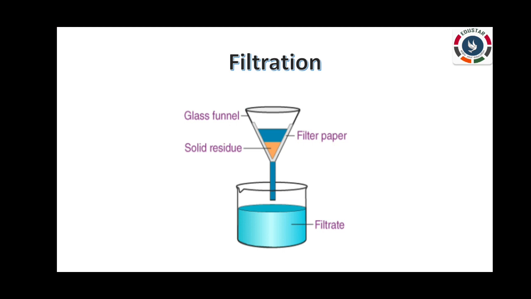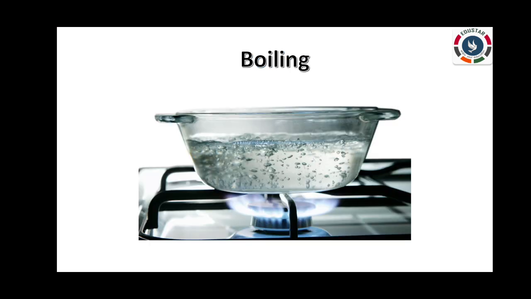In this process, water is passed through a filter paper. Filter paper allows water to flow through it but not impurities. The impurities are left behind on the filter paper and clean water is collected in a container below. Decanted water can also be filtered to remove impurities. The next method is boiling. It is the simplest way to purify water.